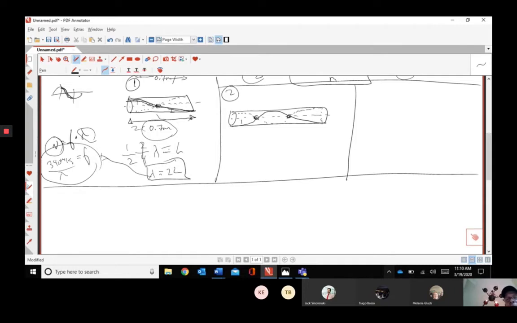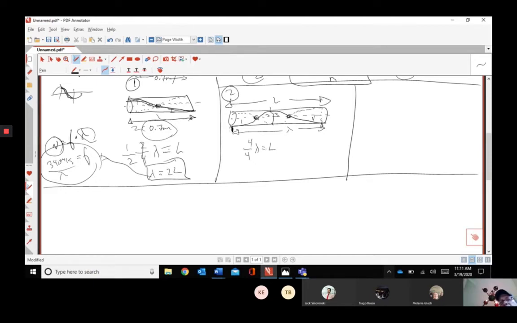So this first one, there's 1 quarter. Let's split this guy, right? 2 quarters, 3 quarters, and that would be what? 4 quarters. Well, you guys knew from 8th grade, even crest to crest or from trough to trough, if you go crest to crest, that is a wavelength. So let's check it out. Let's write it up. So we have what? 4 quarter wavelengths in this length of pipe.